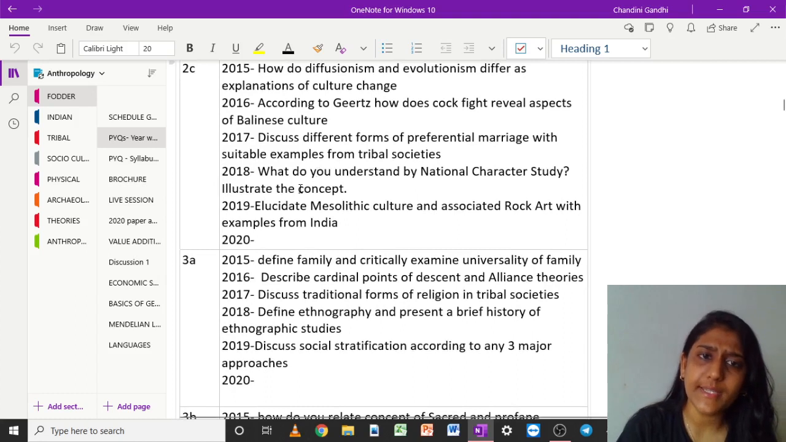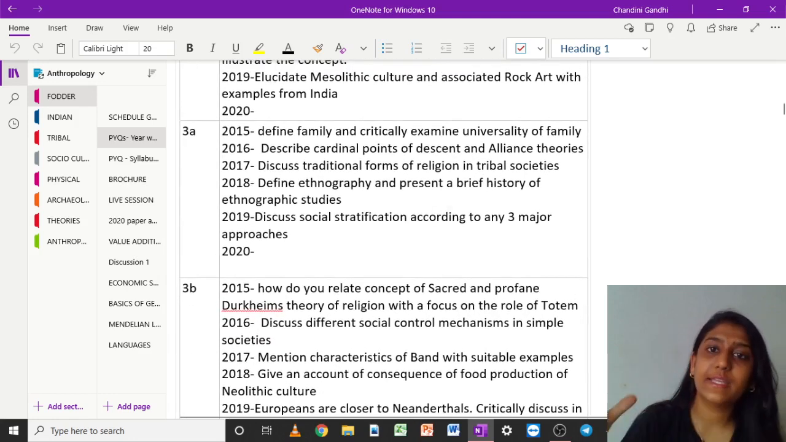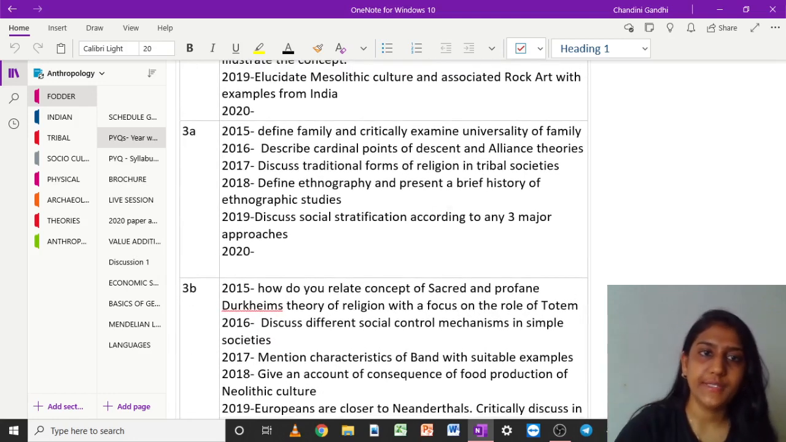Then 2018, if we look at the question, what do you understand by national character study? So this is from your culture and personality school. And then elucidate Mesolithic culture. Now this is out of the blue, okay? It is not something we can expect in this section. So Mesolithic culture and associated rock art with examples from India. Now this has come from the unit that we read in continuity with paper 2, right?